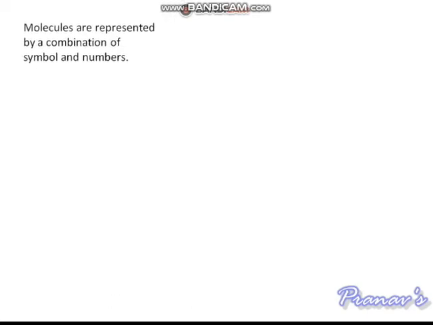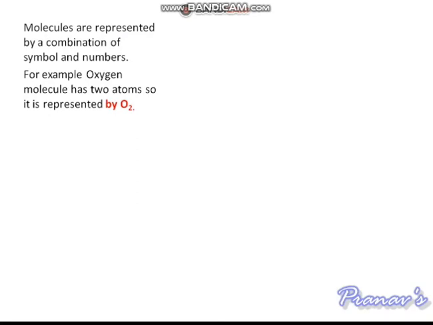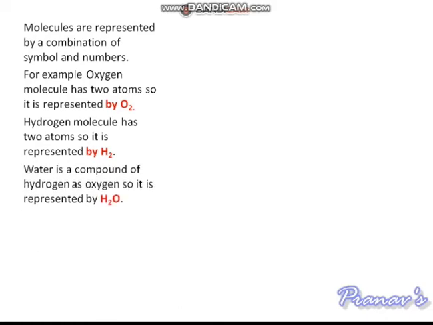Molecules are represented by a combination of symbols and numbers. For example, an oxygen molecule has 2 atoms, so it is represented by O2. A hydrogen molecule has 2 atoms, so it is represented by H2. Water is a compound of hydrogen and oxygen, so it is represented by H2O, in which there are 2 atoms of hydrogen and 1 atom of oxygen.